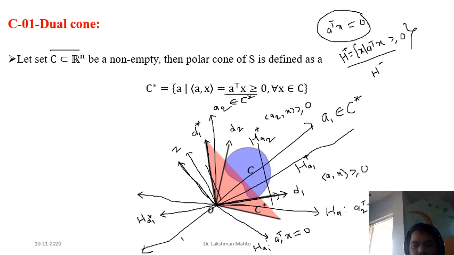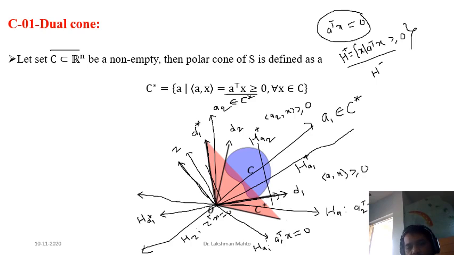So that means Hz would be what? Z transpose x equal to 0, and here clearly you can observe that it is not doing a clear separation.